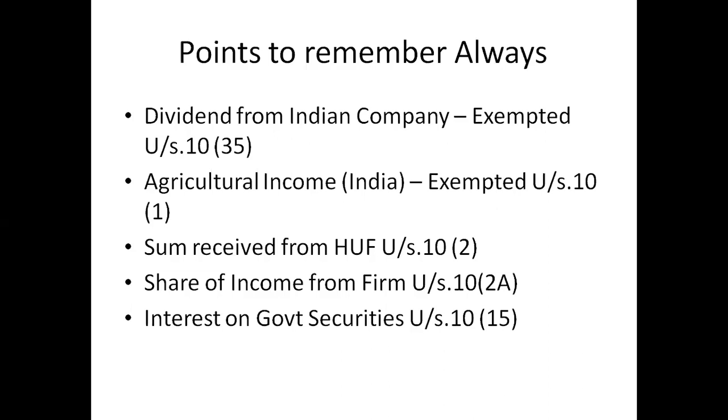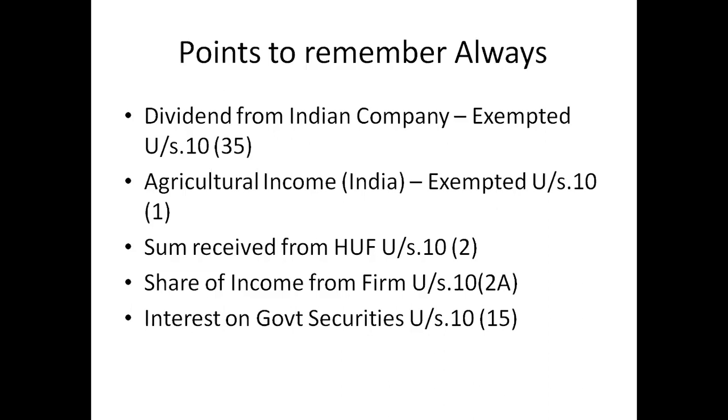So that's a firm, HUF, and Indian company. This is a similar case. If you pay again, that means it may be double taxation. That's why the tax-paid amount only is received in the form of dividend. From the tax paid by the Karta, that amount only is received by the co-partners. The partner receives a share from the partnership firm, and the firm has already paid the tax on that amount, so the partner does not pay the tax. For government securities, to increase the income of the government, there is no tax. And for agriculture, to promote agriculture, they are giving an exemption. Exemption means there is no tax.